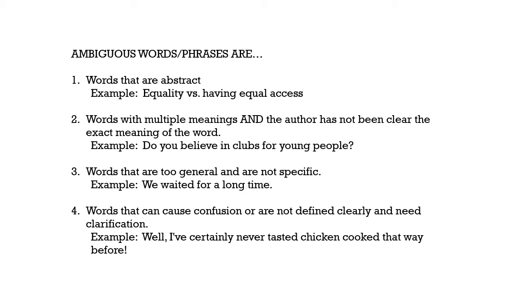It's not defined clearly. What does cooked that way mean? Is that a compliment or an insult? Was that good or bad? So it's confusing, it could mean either way. And so this phrase, cooked that way, would be considered ambiguous.